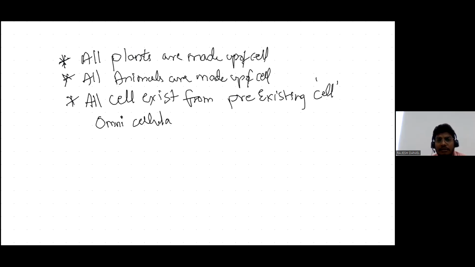The cells carry the genetic material from parents to offspring, as I said. The same way, the DNA, the genetic material, is carried by cellular division. So all plants and animals are made up of cells, but these cells come from pre-existing cells. This is what the scientist Rudolf Virchow said. So these three are known as the cell postulates.